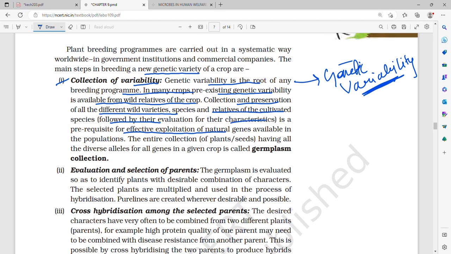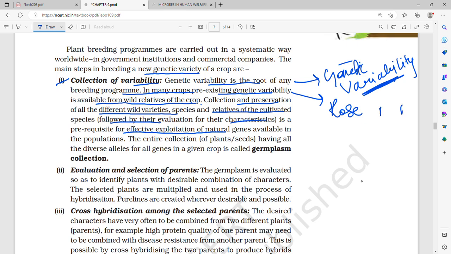So in many crops pre-existing genetic variability is available from wild relatives of the crops. Let's say I have a rose plant which does not flower very properly, or has smaller leaves or something, but I got another rose plant of the same variety, same species, everything is the same, it's just that it is growing very nicely.